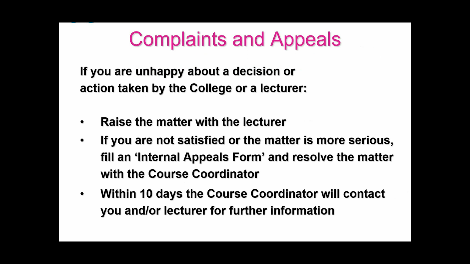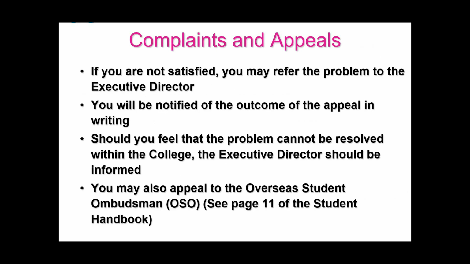If you are unhappy about a decision or an action taken by the college or a lecturer, raise the matter with the lecturer first. If you are not satisfied or the matter is more serious, fill an internal appeals form and resolve the matter with the course coordinator. Within 10 days, the course coordinator will contact you or the lecturer for further information.